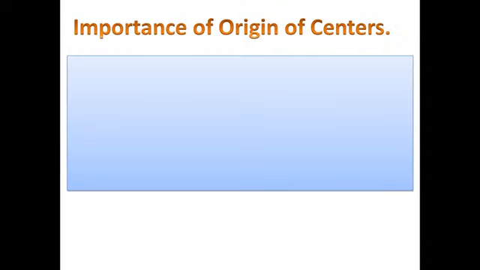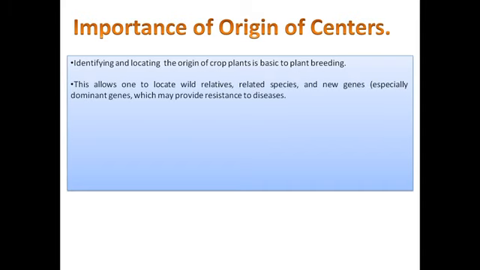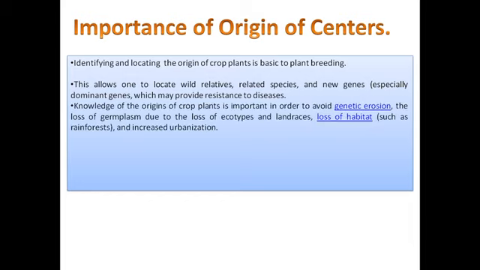Now coming to the importance of centers of origin. Identifying and locating the origin of crop plants is basic to plant breeding. This allows one to locate wild relatives, related species, and new genes, especially dominant genes, which may provide resistance to diseases. It's like we can find good genes from its wild relatives or related species, and that can help us to modify a certain crop plant.